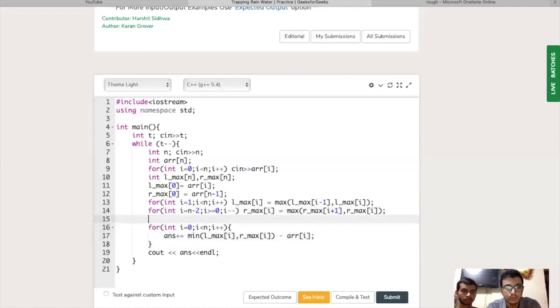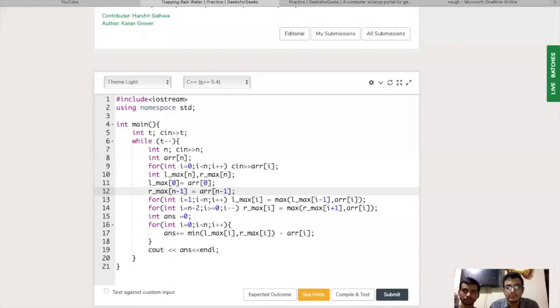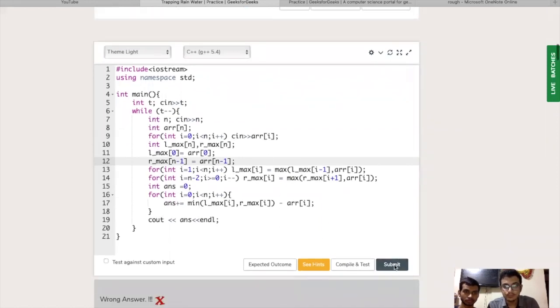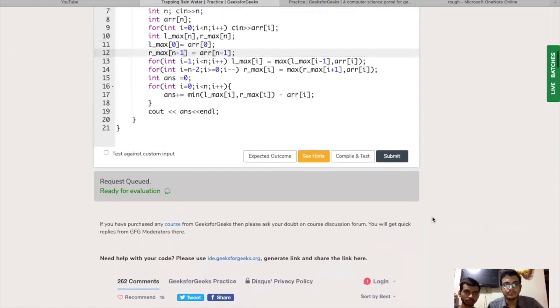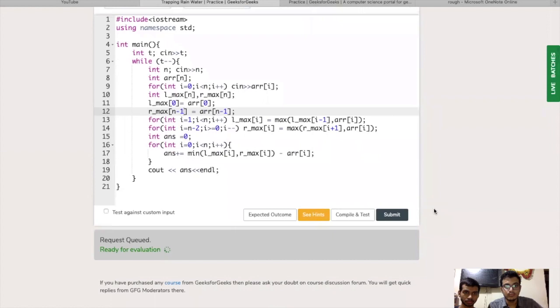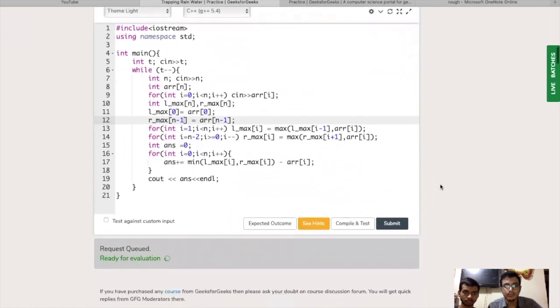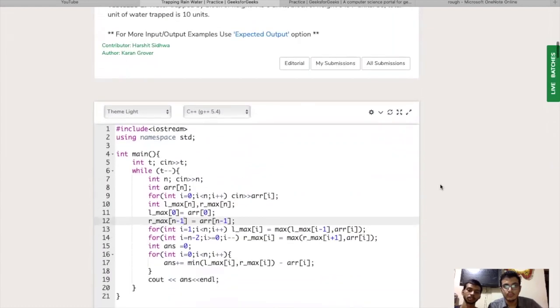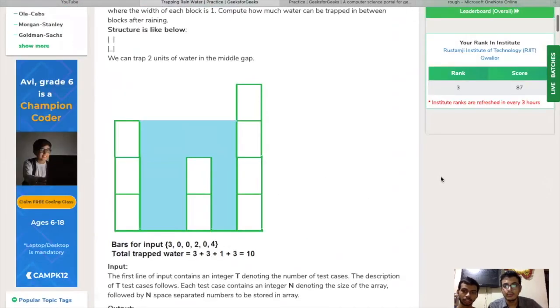Let's also initialize the answer to zero. So this is the final code, and it's now giving the correct answer.